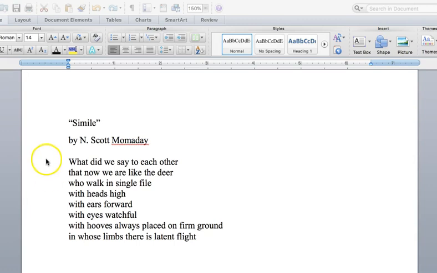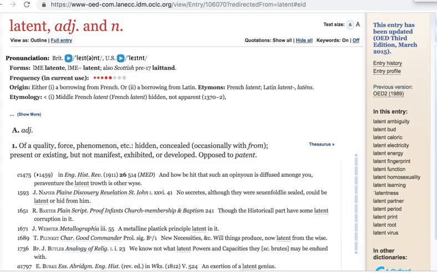Before we go any further, let's take a look at the word latent in the OED. And so here we find that it's of a quality, force, phenomenon, etc. It's hidden or concealed. It's something that's present or existing, but not manifest, exhibited, or developed.